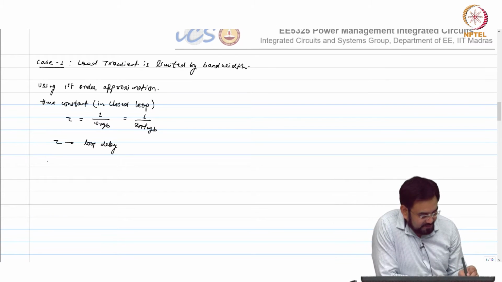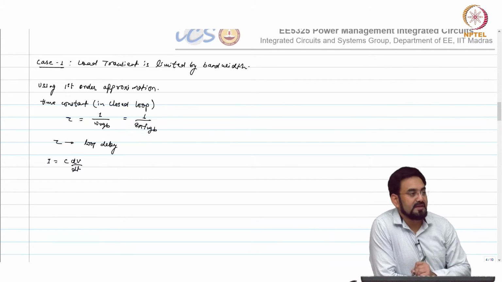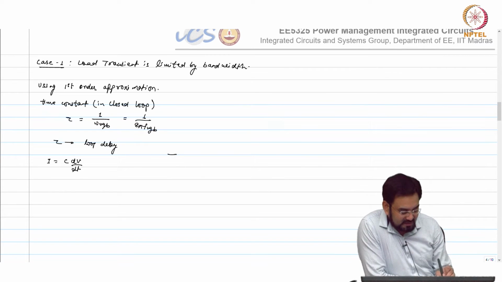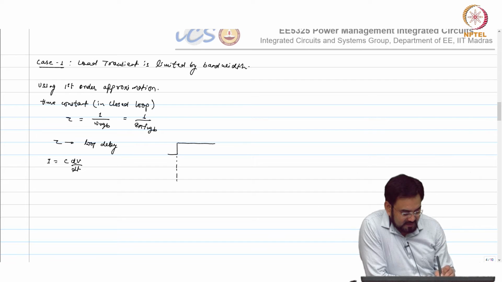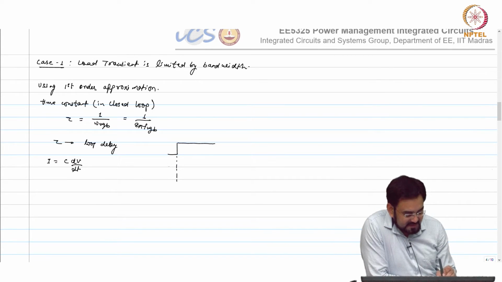Now I know I equal to C dV by dt. Let us say you have a load. What would happen to the capacitor? Your output will dip and then try to recover.